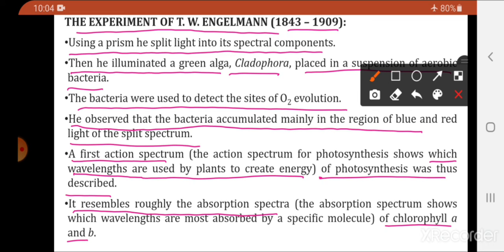It is a spectrum which shows which wavelengths are most absorbed by the specific molecule. अभी जो भी pigments light को absorb कर रही है, okay. Say for example, chlorophyll A is a pigment, chlorophyll B is a pigment, xanthophyll is a pigment. So ये जो सब pigments है, वो कौन से wavelength की light absorb कर रही है, that is called as absorption spectrum.